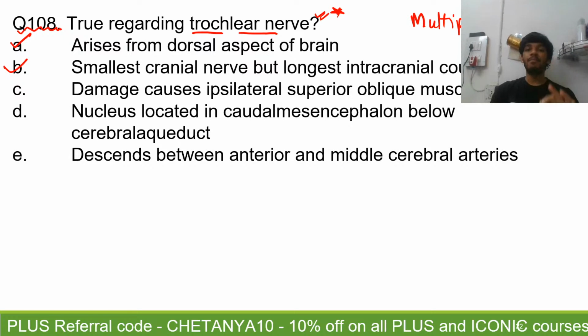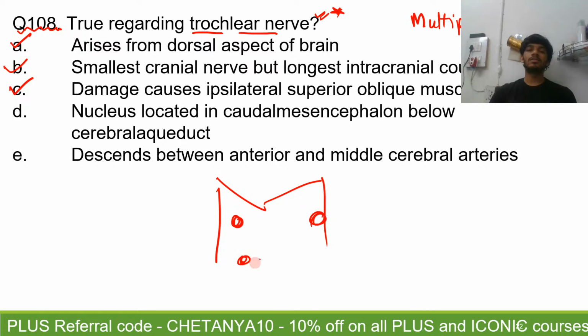Option C, its damage causes an ipsilateral superior oblique muscle palsy. That's true because it supplies the superior oblique, SO4LR6. Its nucleus is located in the caudal mesencephalon. Yes, it is located in the midbrain at the level of the inferior colliculus. So if this is your midbrain, you have two levels here. One is the level of the superior colliculus and one is the level of the inferior colliculus. This will be the rostral, that is towards the head, the rostral mesencephalon, and this will be the caudal mesencephalon.